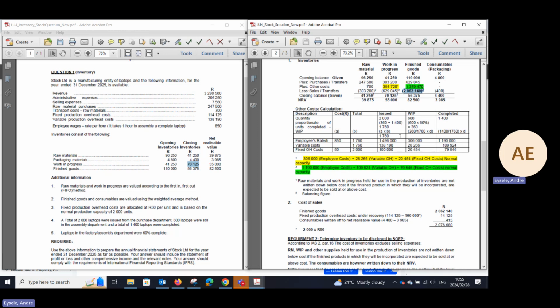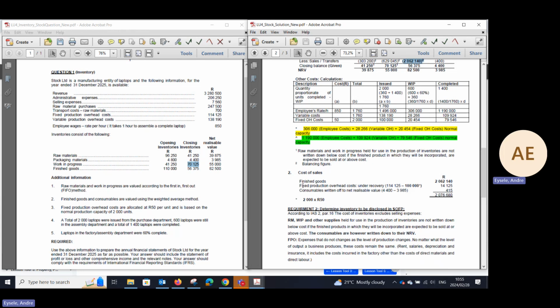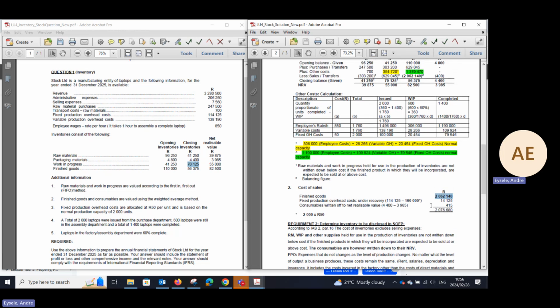Those are the total costs of the units produced based on our information. And you can see the finished goods costs is the cost of the item: opening stock plus purchases less closing stock for your cost of sales items. But remember that we have allocated fixed production overhead costs according to a standard rate, which was 50 Rand at 2,000 capacity. Well, what was actually incurred? We actually incurred 114,125.